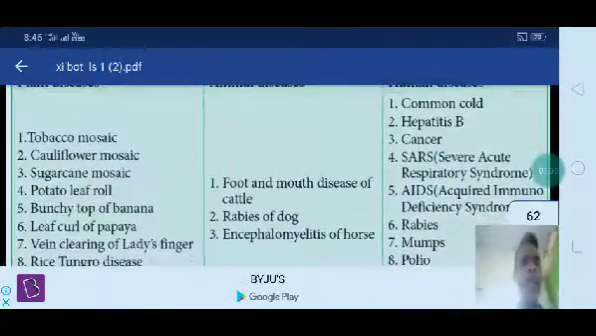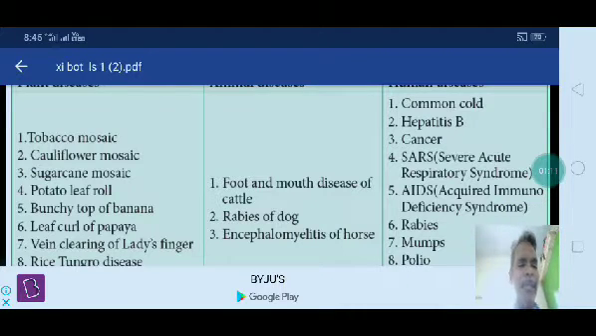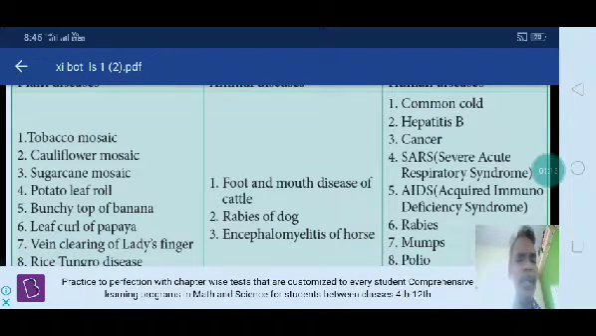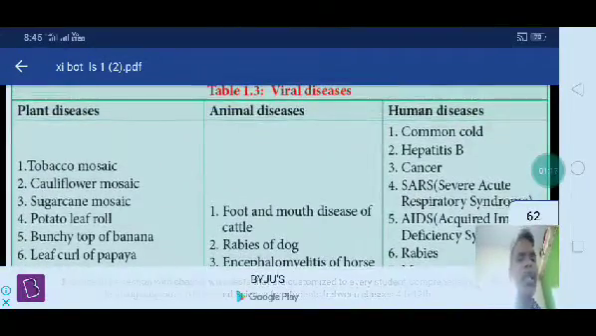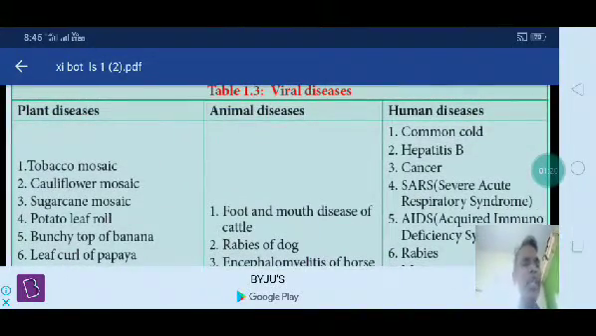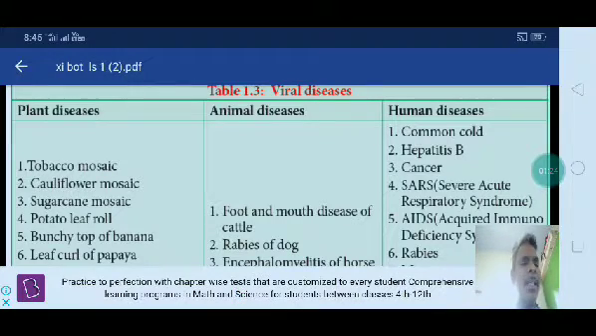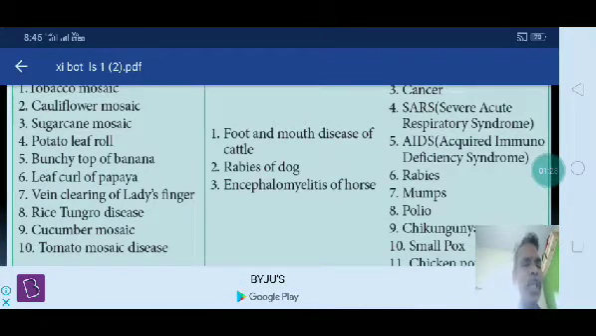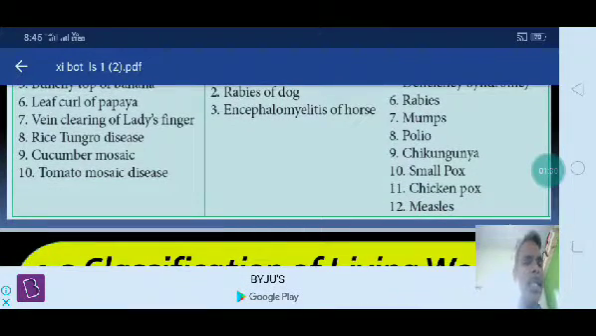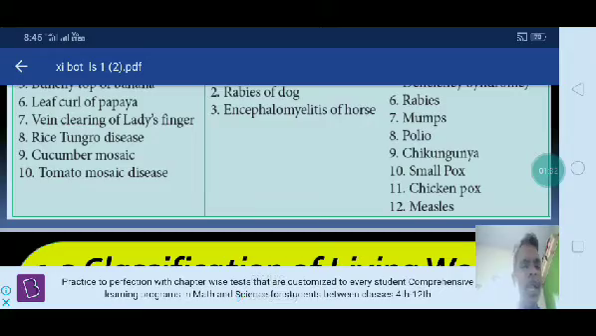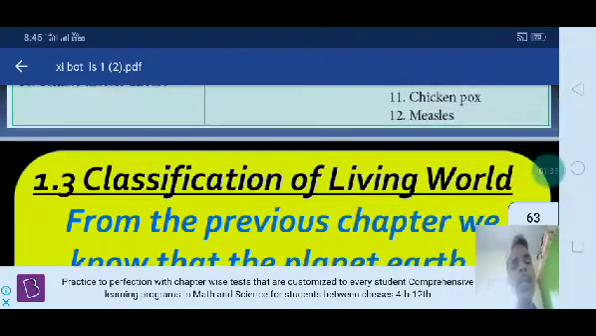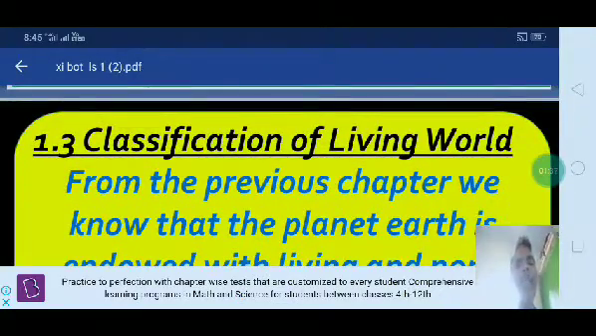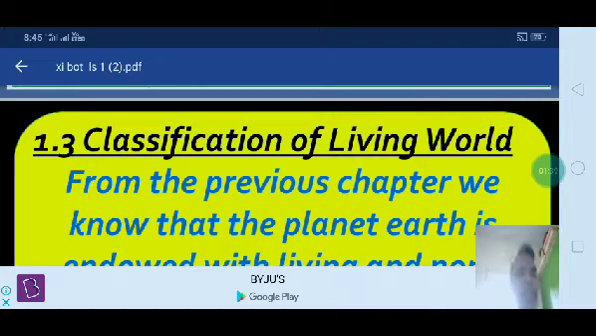In animal viruses, there are foot and mouth disease of cattle, rabies of dog, and encephalitis of horse. These are the animal diseases caused by viruses. Then human diseases: common cold, hepatitis B, cancer, SARS and AIDS, rabies, mumps, polio, chikungunya, smallpox, chickenpox and measles. Some coronavirus, you can add that one. Coronavirus is also there.